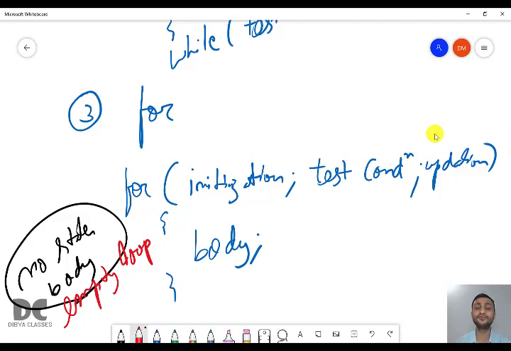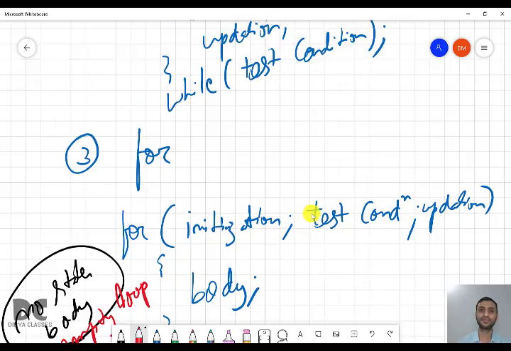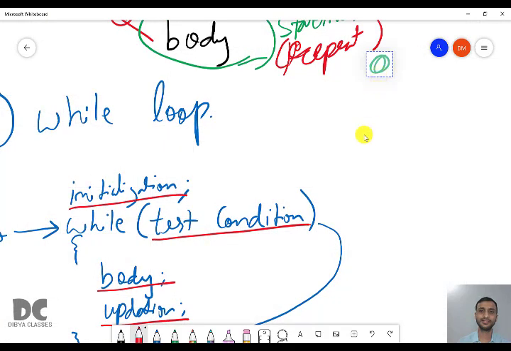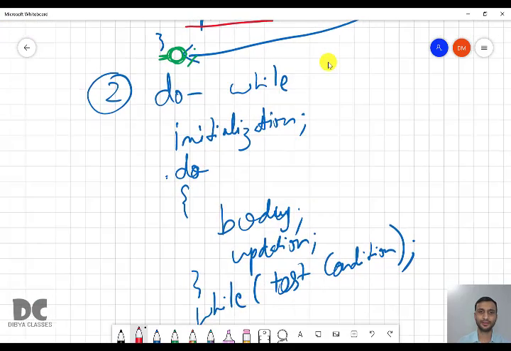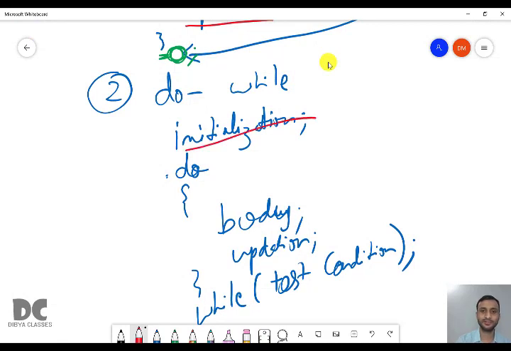In board exam, if a question is asked, give an example of an empty loop, then within the body you will not keep any statements. That will be an example of an empty loop. So here in all the three loops you can see there are four things: initialization, test condition, body and updation.